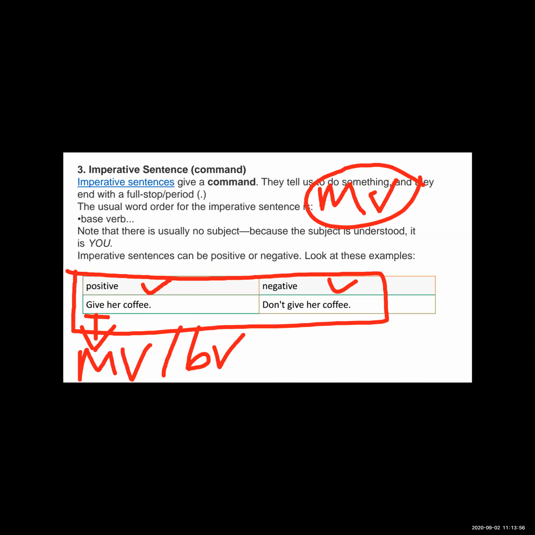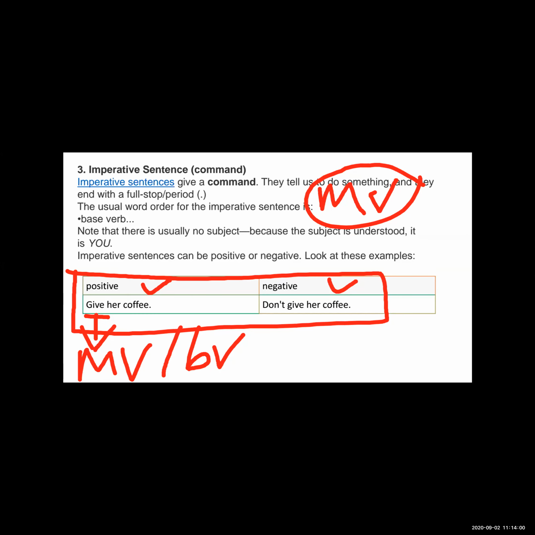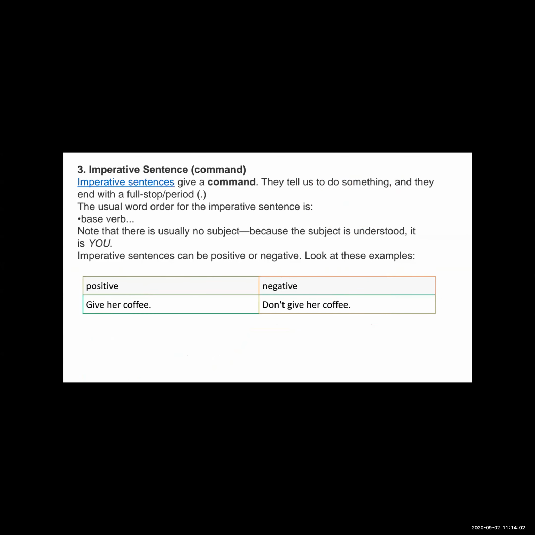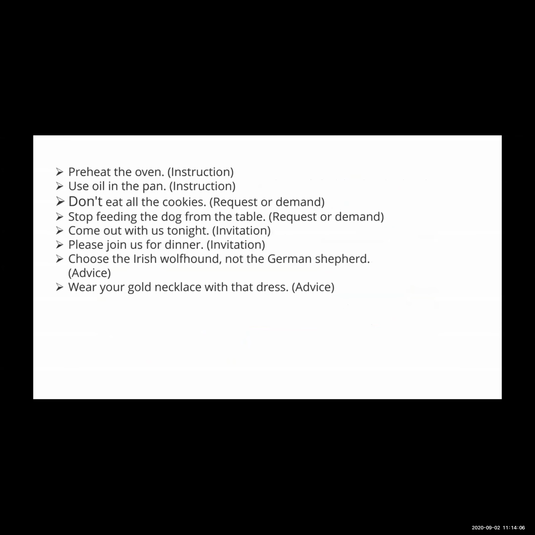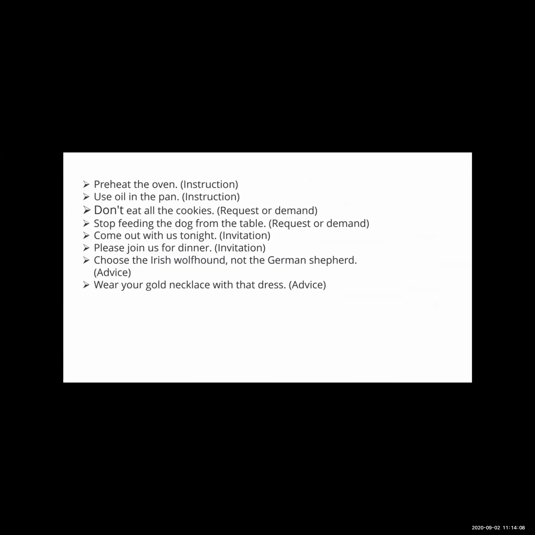See here, there are some examples. First example: preheat the oven. In this example, the sentence starts with the base verb or main verb, preheat, and it is an instruction.